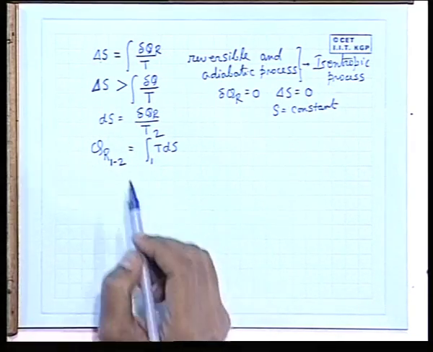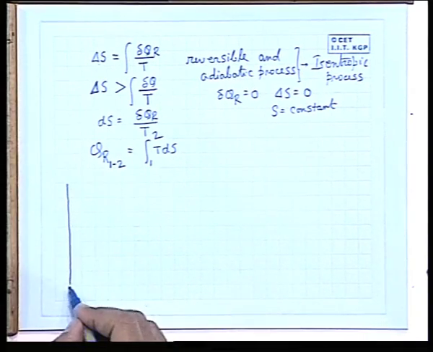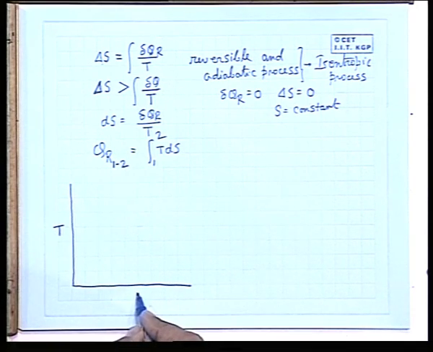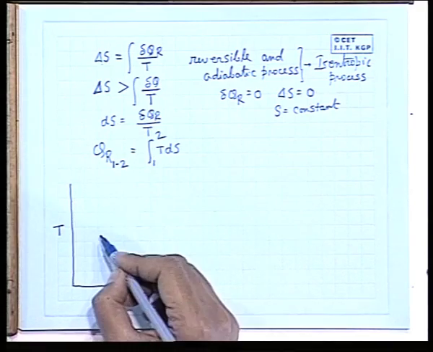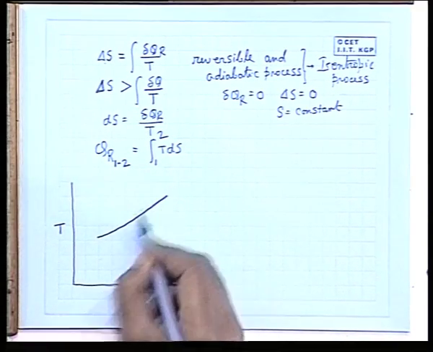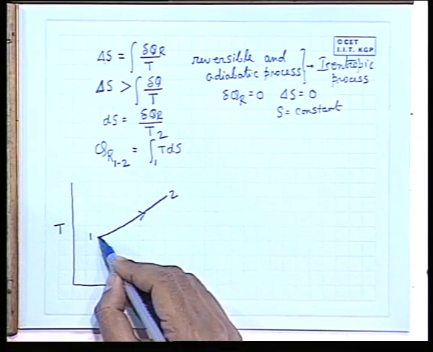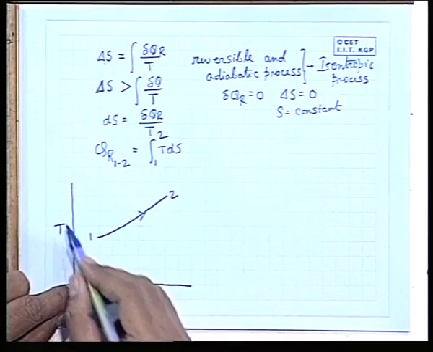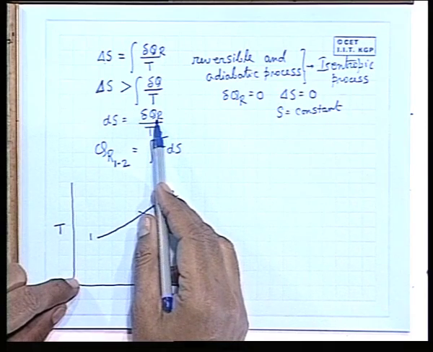This is a useful relation in the sense that if we represent a reversible process in a TS diagram, where T is the temperature and S is the entropy, and the process goes from 1 to 2 in this direction, where the entropy increases and temperature increases, it is a heating process where delta Q R is greater than 0.